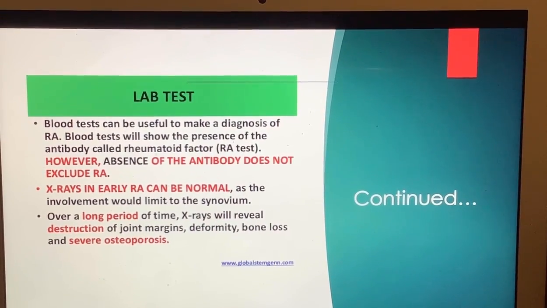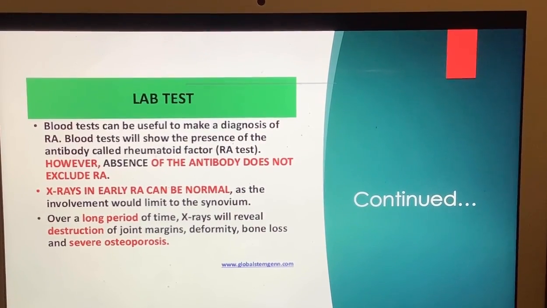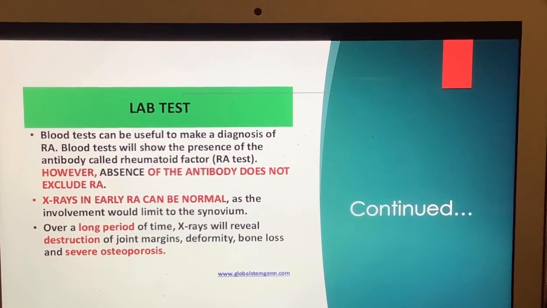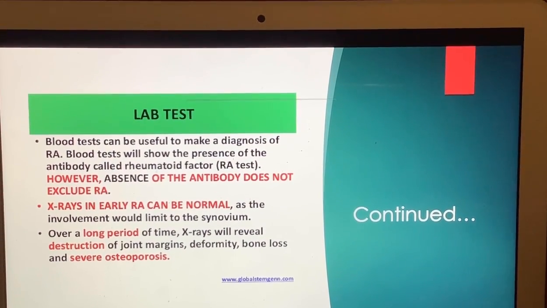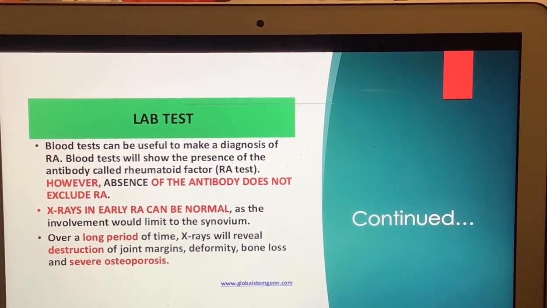X-rays in early rheumatoid arthritis can be normal, as the involvement is limited to the synovium. Over a long period of time, X-rays will reveal destruction of joint margins, deformity, bone loss, and severe osteoporosis.